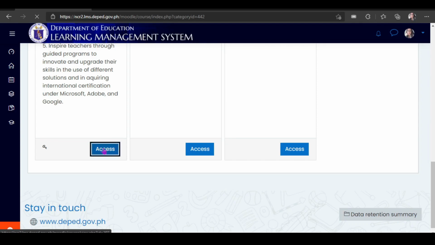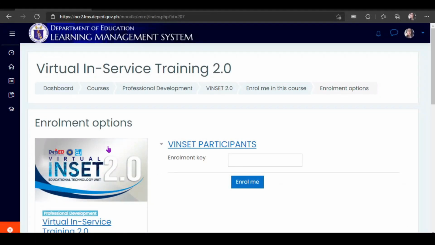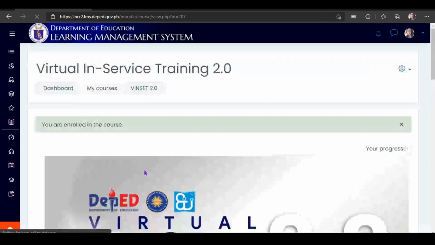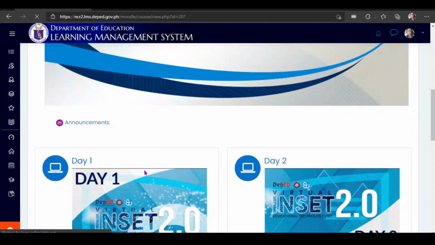So, let's click Key Access. Okay. So, let's key in our password. Ayan. So, capital letter Inset NCR2. Click Enroll Me. So, as you can see here, meron na tayong nakalagay na you are enrolled in the course. And you can see it here now.